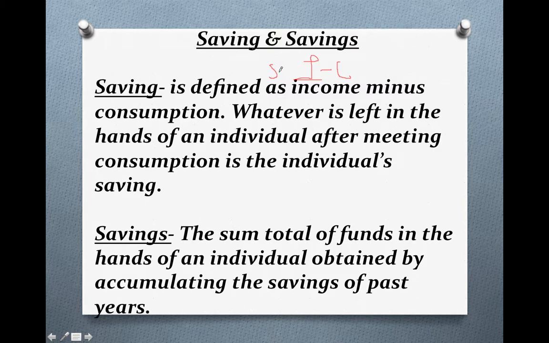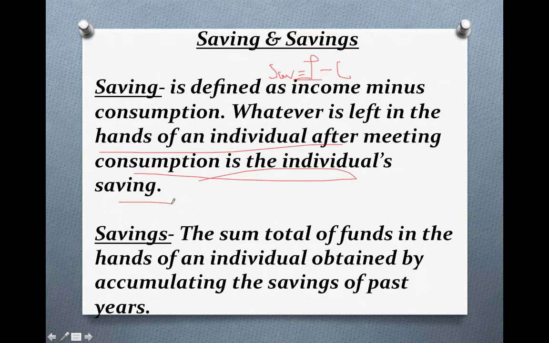So remember this formula, you can easily write it in words also. Saving equals income minus consumption, and whatever is left in the hands of an individual after meeting consumption is the individual saving. So whatever is left after spending from the total income, that is our saving.